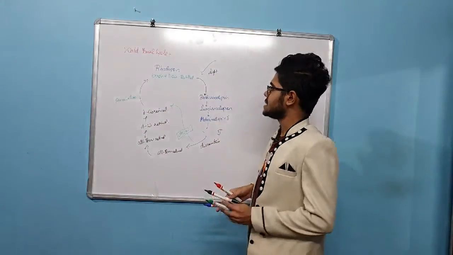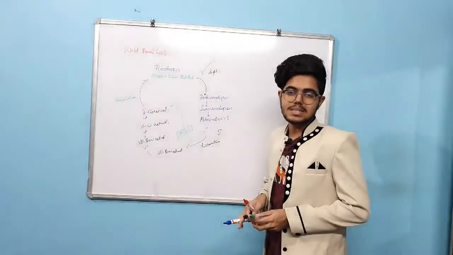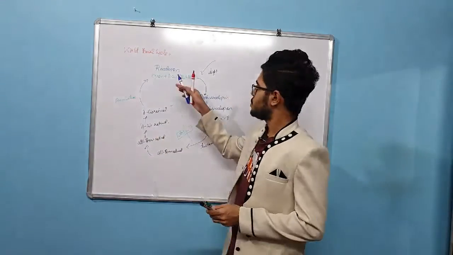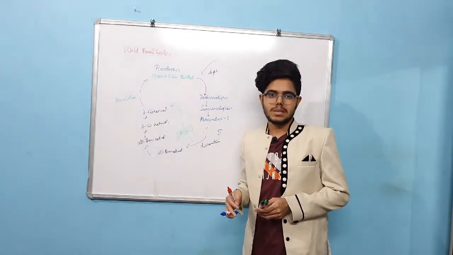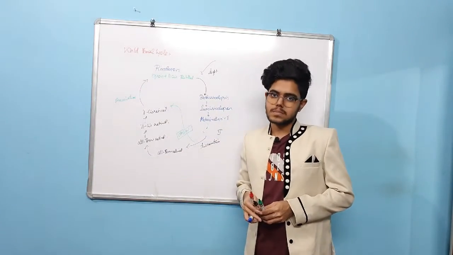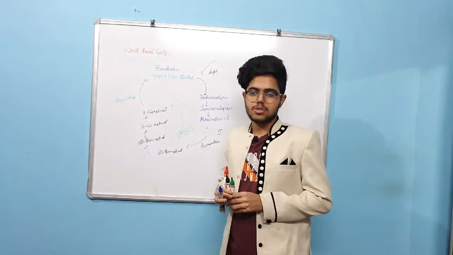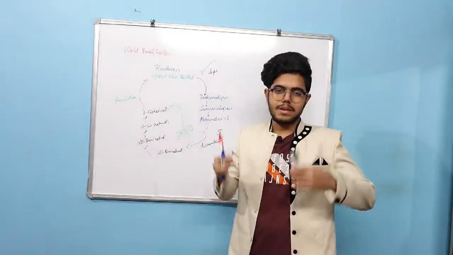So what you have to understand is that rhodopsin is opsin plus 11-cis retinol. It is the membrane protein found in the photoreceptor cells of the retina. So this is about the visual cycle, a very important 5-mark question. Draw this cycle and explain it.